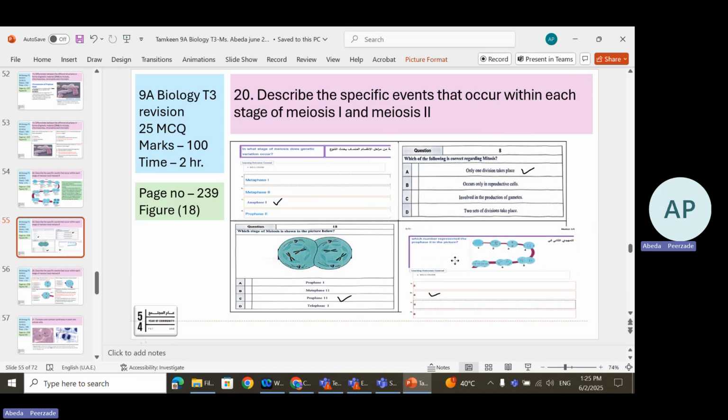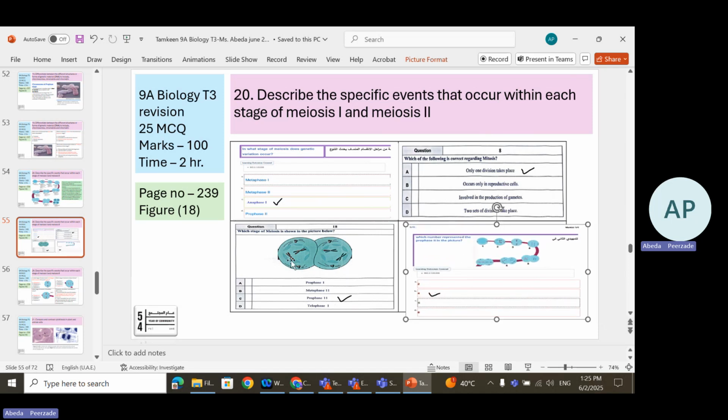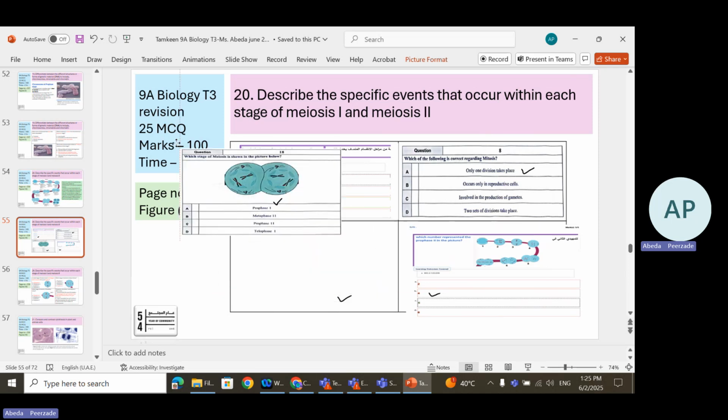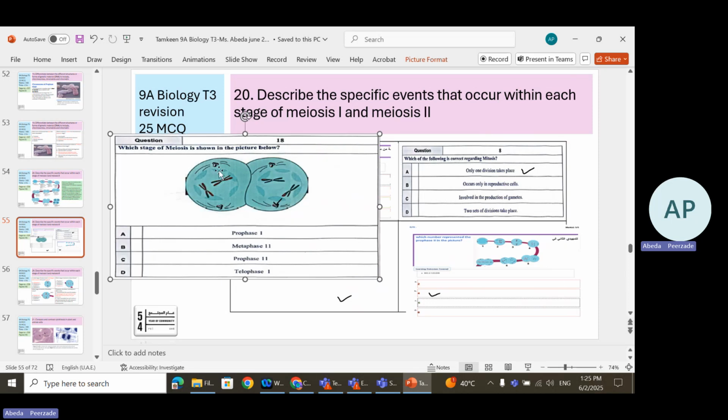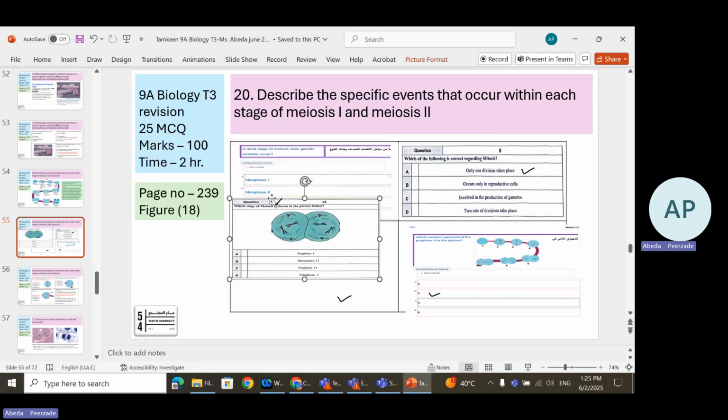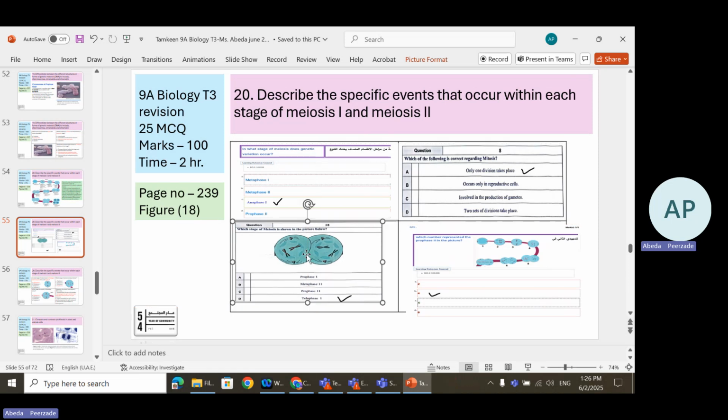All right, so next question. Now looking at the figure, you need to identify what this is. This is prophase 2. You can see there are 2 cells, and these chromosomes were already crossed over in prophase 1. In prophase 2, in the exam, you will see the color of this chromosome would be mixed, red and blue. In the same chromosome, part of the chromosome would be colored in different colors, blue and red together.